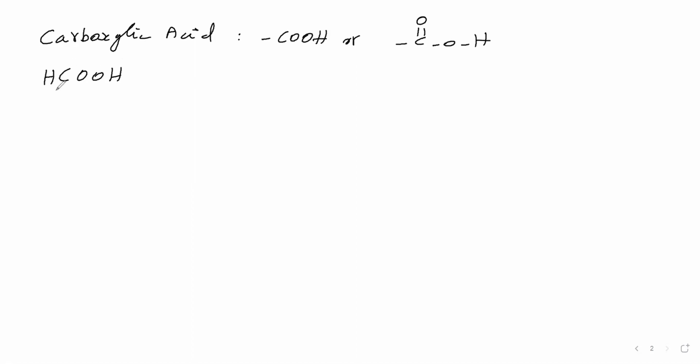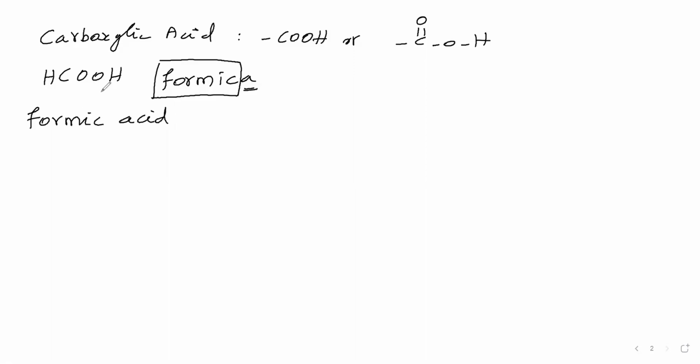This is present in the saliva of red ants. Red ants' Latin name is Formica. From that, the word form is taken, from the Latin word for red ants. In the red ants' saliva this acid is present. So we have taken this word. From this part alone we will take, and to this we will make it acid. Therefore this common name is formic acid.